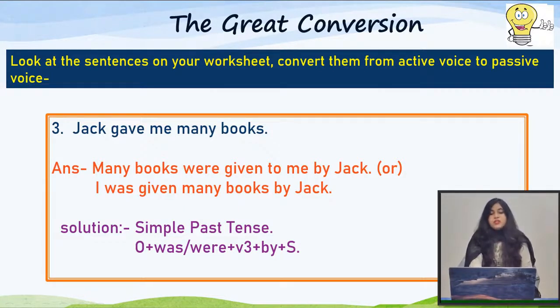So if we choose many books as a subject in passive voice, then our sentence will be many books were given to me by Jack. And if we choose pronoun me as a subject in passive voice, then our sentence will be I was given many books by Jack. So both the sentences are correct.